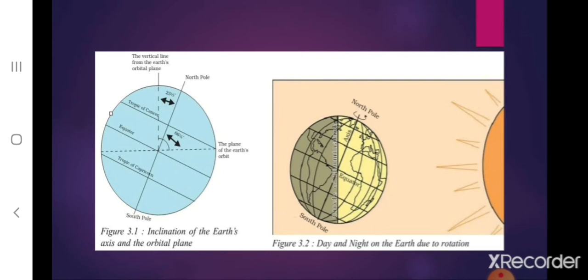So children, can you say why days and nights are not of equal length? Days and nights are not of equal length because of the inclined axis of the earth. As earth is tilted at an angle of 23.5 degrees, days are longer in summers than in winters. And the second diagram is about day and night on the earth that are caused due to rotation. And here we can see the circle of illumination, that is the circle that divides the day from night on the globe.